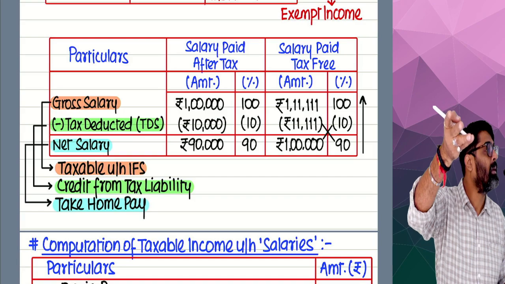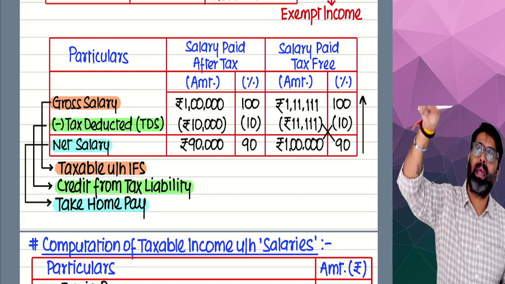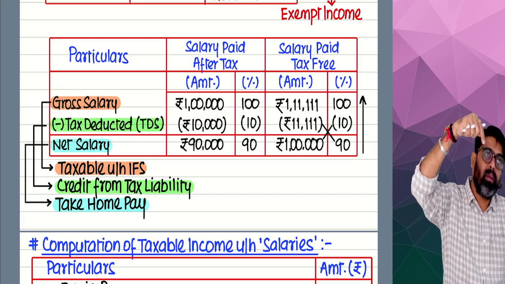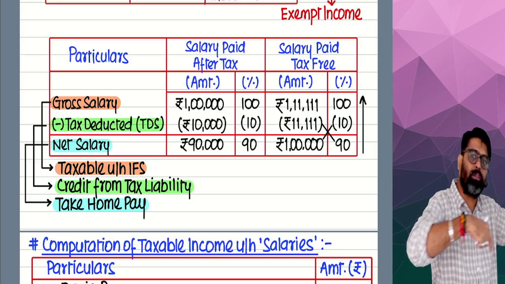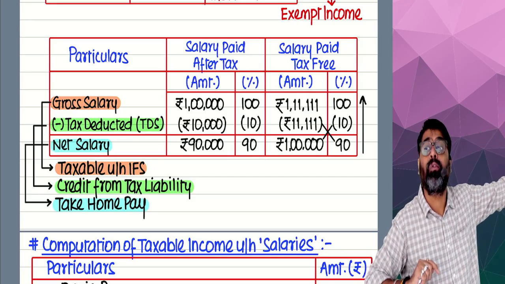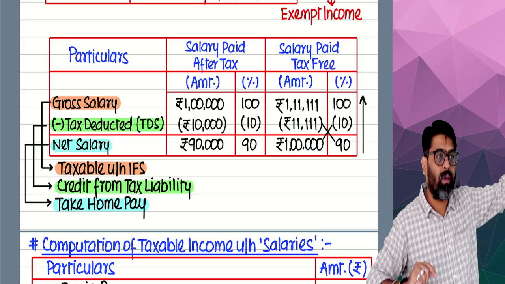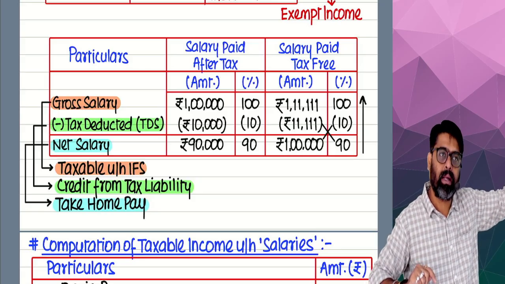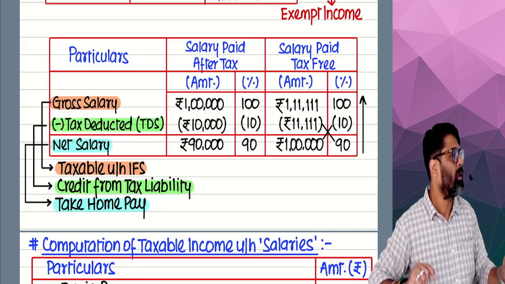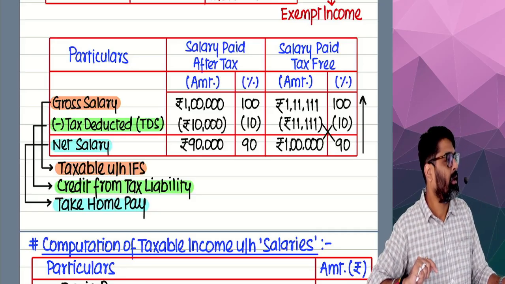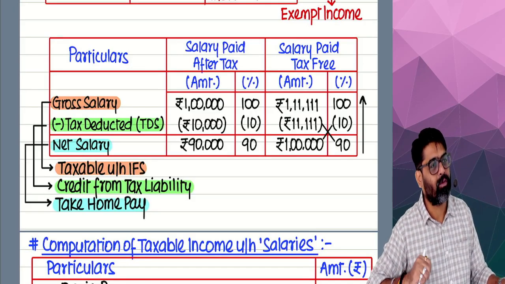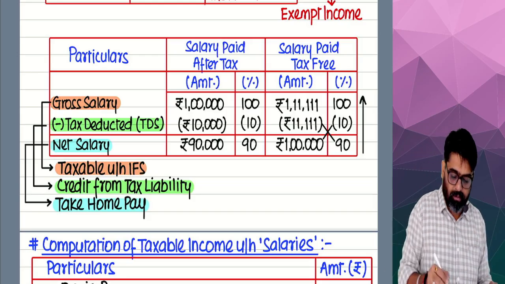Getting my point? So out of the total 1,11,111, if 11,111 is already paid to the government in the form of tax, later on whenever you calculate your tax liability, take the credit of 11,111, just like 10,000. What happened here?